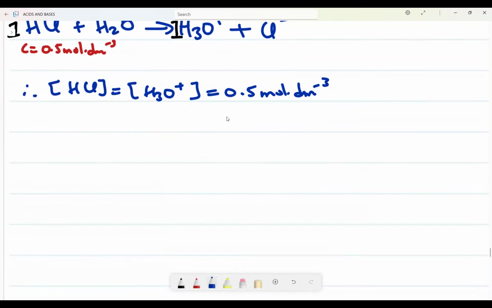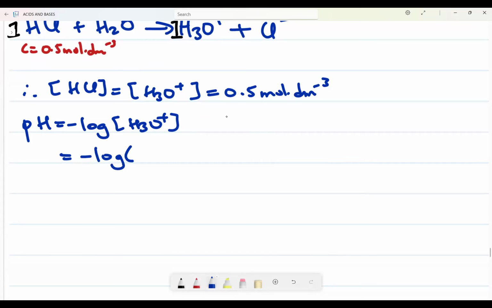Therefore, now I can perform my pH calculation and say pH is equal to negative log of hydronium ion. What is the hydronium ion concentration? It is 0.5. Can you see, when I do not substitute, I use a square bracket for concentration, but when I substitute, I use a round bracket. Then I get negative log of 0.5, which is about 0.3. Can you see? pH does not have units.